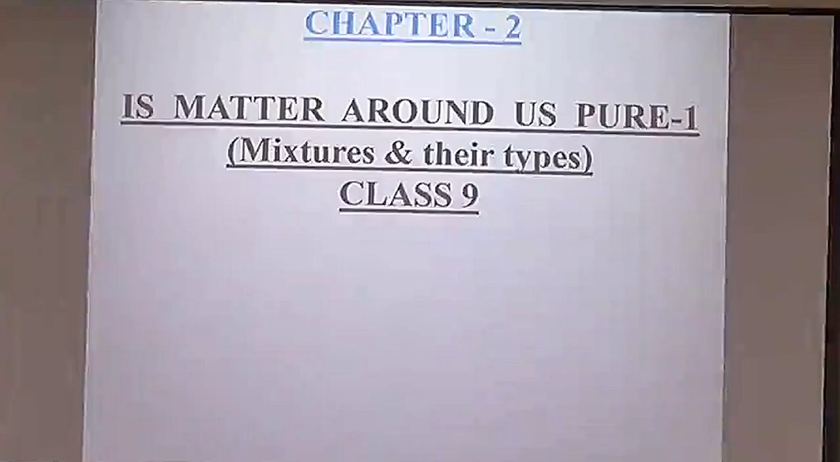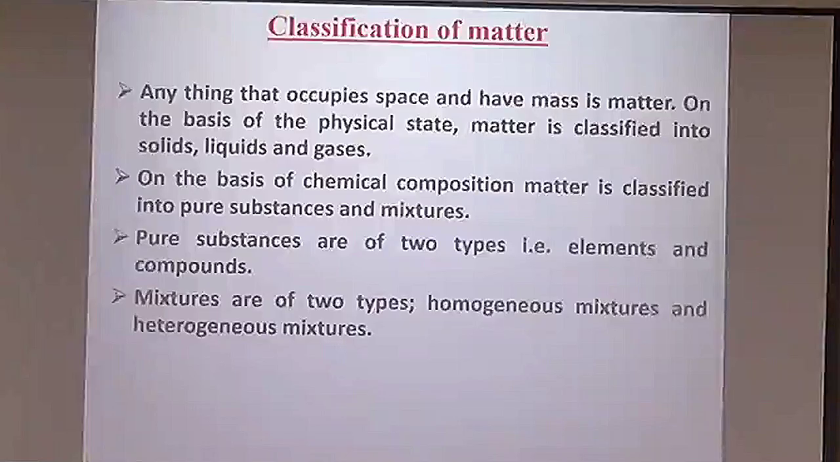We are going to discuss chapter 2, Is Matter Around Us Pure? In this chapter, first of all, we will read about classification of matter. Anything which occupies space and has mass is called matter. The basis of classification is physical state. Matter is classified as solid, liquid and gas.